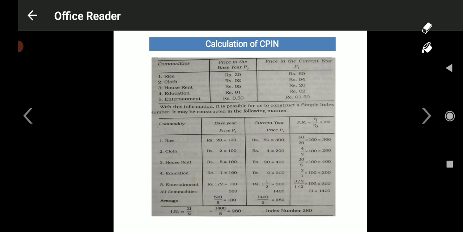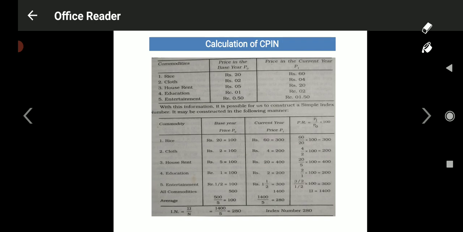Like that, 20 divided by 5 into 100 is equal to 400. This is about house rent. Look at education: 2 upon 1 into 100 is equal to 200. And entertainment: 1.50 divided by 50 paise into 100 is equal to 300.